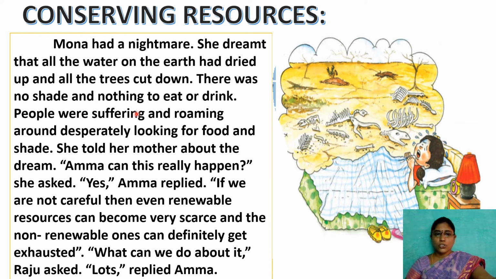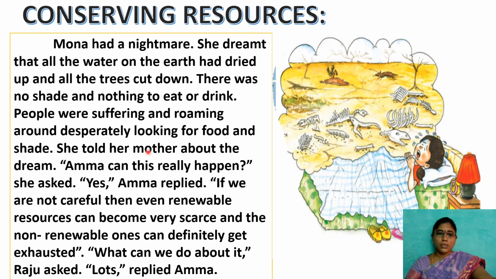There was no shade and nothing to eat or drink. Without plants, how will we get shade and air? How will we get food to eat? And how will we get water to drink? Nothing will be there. People were suffering and roaming around desperately looking for food and shade. They are searching for food and shelter, but nothing appears in their view.